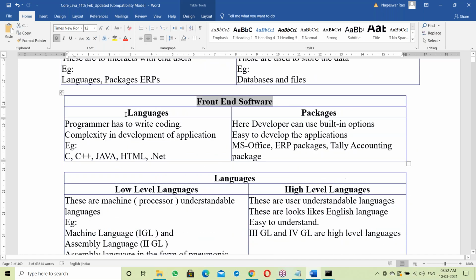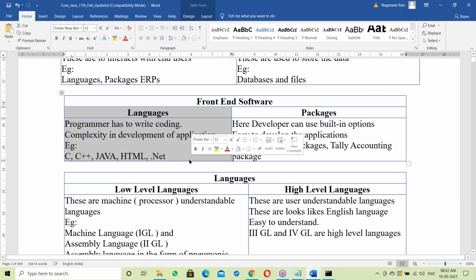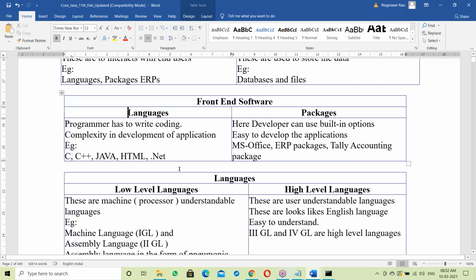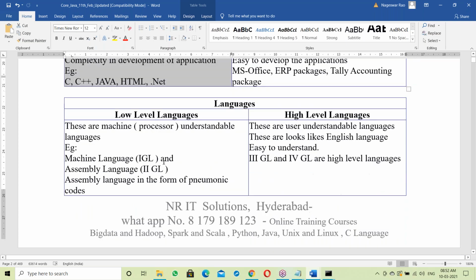In front end, there are languages and packages. A package is ready-made and ready to use. For example, MS Office is a package. ERPs like SAP ERP and Oracle ERP are all ready-made packages. Java comes under languages. In languages we should write the code; everything is code and not readily available. So Java comes in language, so moving to languages.